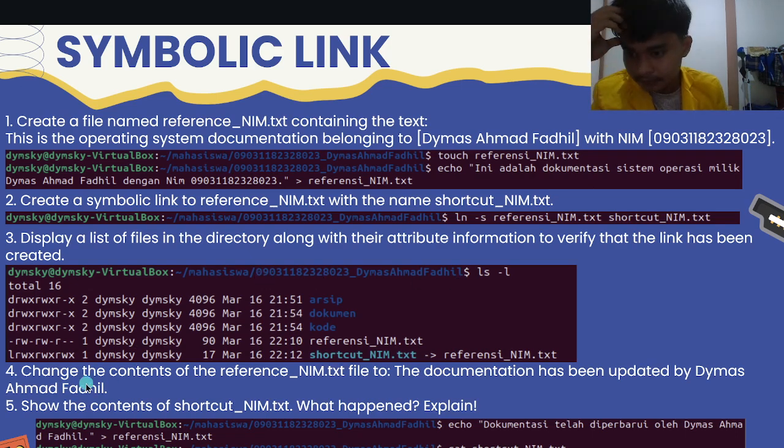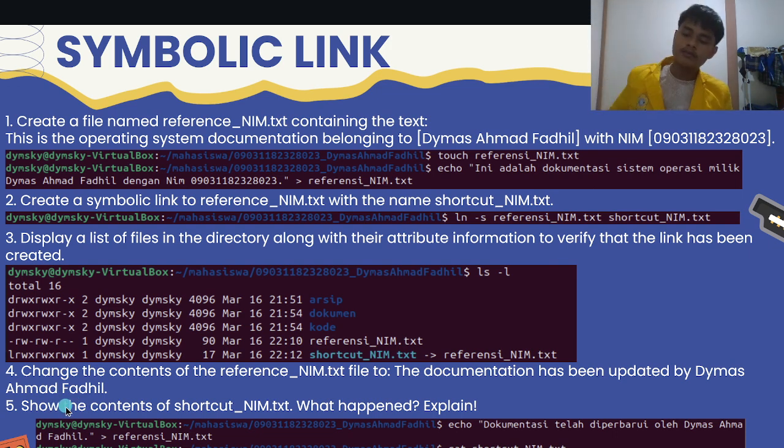Number 4, the question: change the content of the referensi_nim.txt file to dokumentasi telah diperbarui oleh Dimas Ahmad Fadil. In question number 5, we see the content of shortcut_nim.txt, and I will explain what happened.